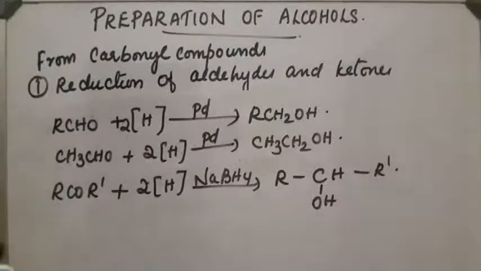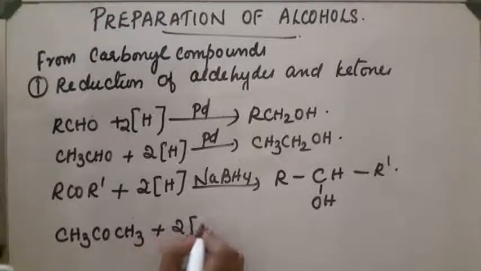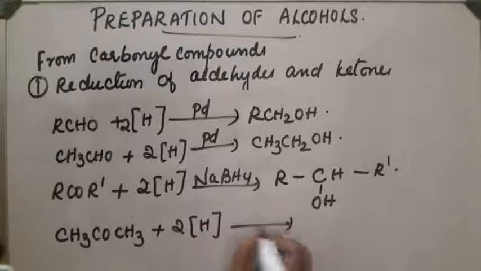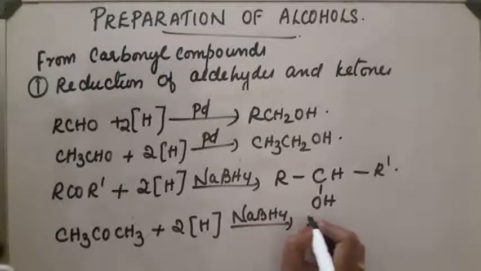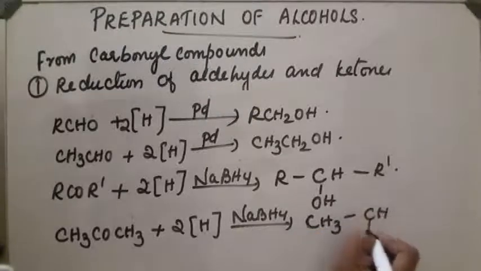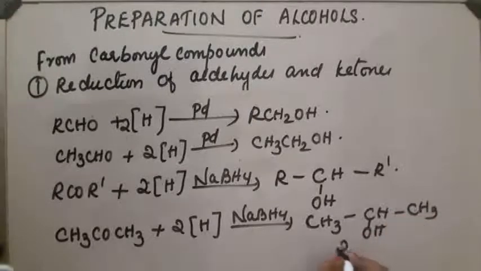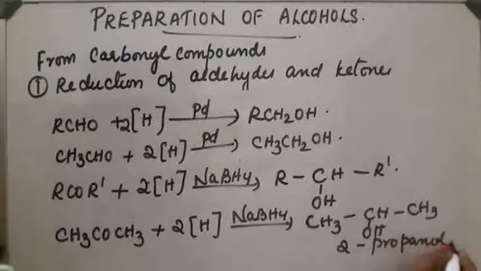So, this will be a secondary alcohol. Let us take one example. CH3COCH3 on hydrogenation in presence of sodium borohydride. The reaction takes place and the product obtained will be 2-propanol, which is a secondary alcohol.